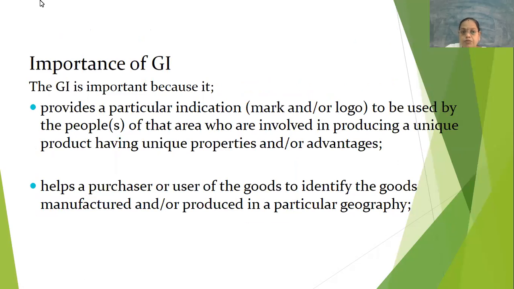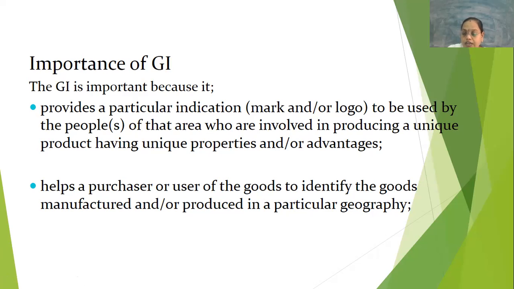Next, what is the importance of this? It provides a particular indication, a mark or a logo, for the people who are using that product, and it helps the purchaser, that is the customer, when we go to different places. It becomes very easy for the purchaser or the user to identify the good of that particular geographical area.